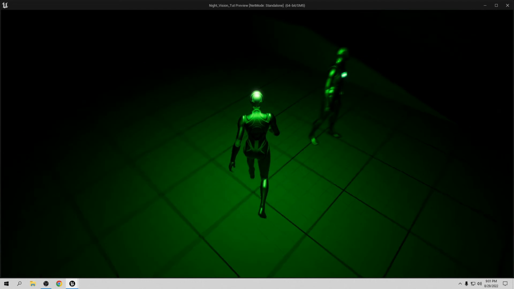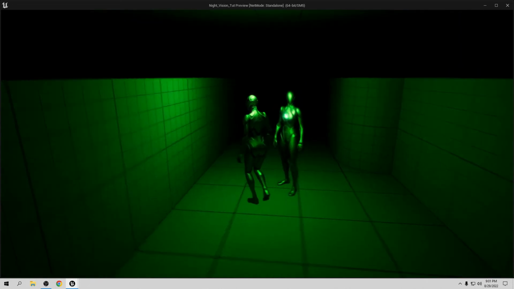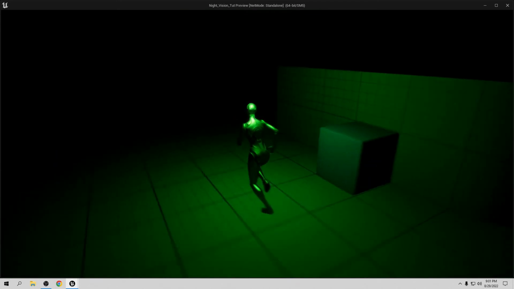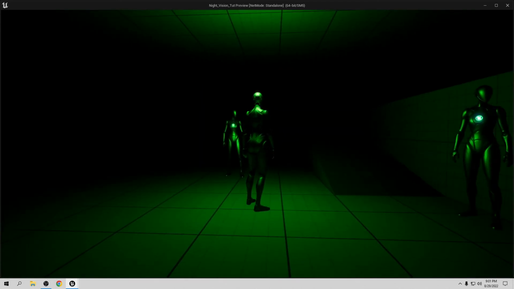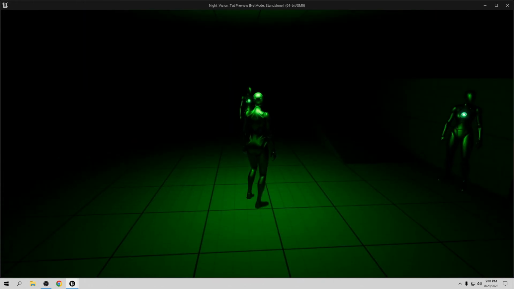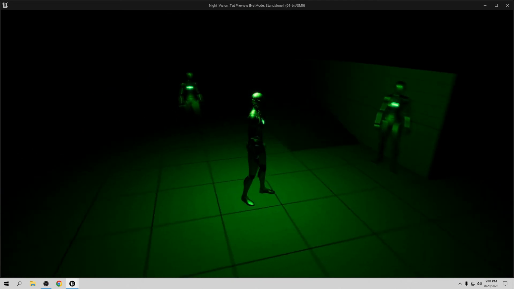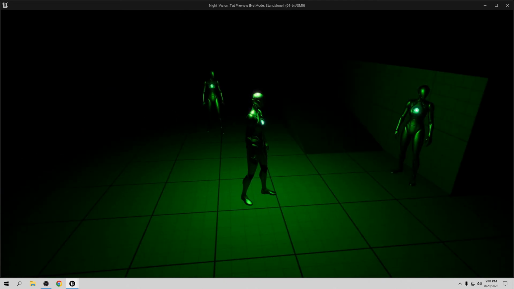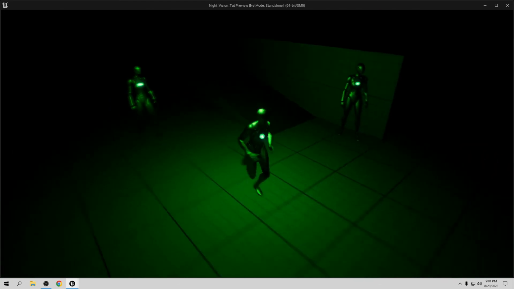They don't have that shadow, so they look better. But we still need one more thing so they look better. Right now you can see in the night vision in other games, they have that bright green color on the character and also on the enemies when they are in the night vision. Right now we don't have that, so let's do that.